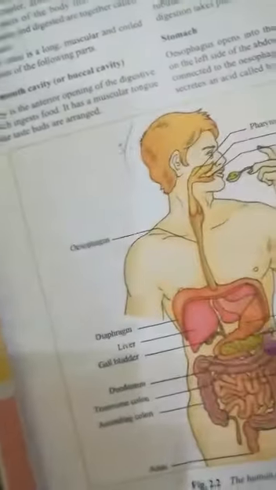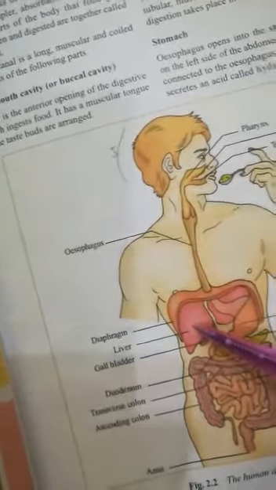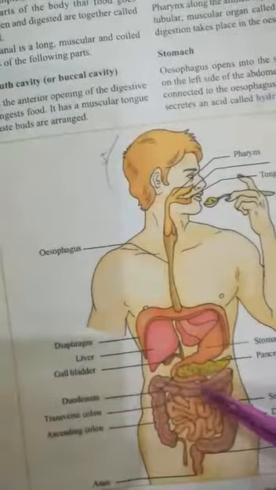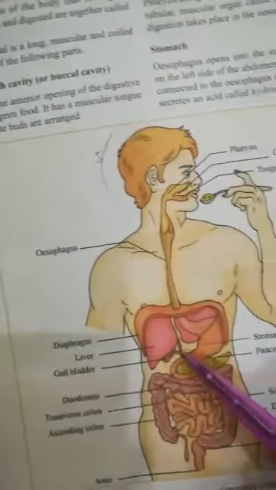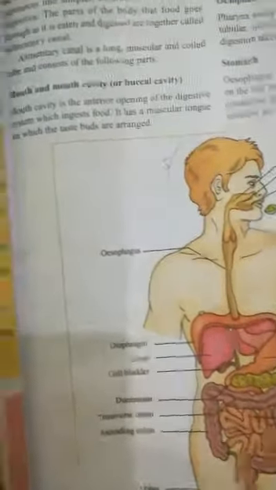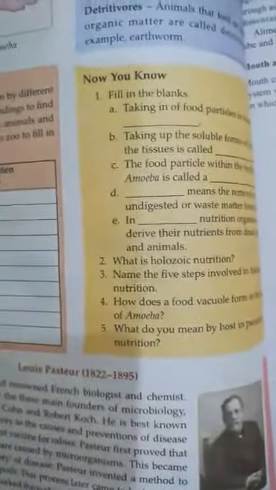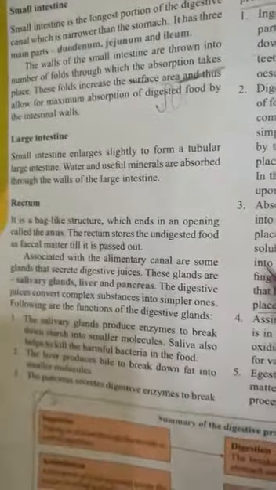So the next one is the liver. As you know, liver is also associated, you can see in the picture, with the digestive system or alimentary canal with the help of a tube-like structure. This is known as the duct. So this is also helping the digestion.